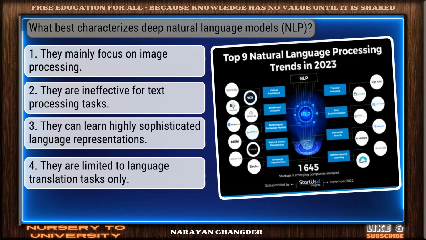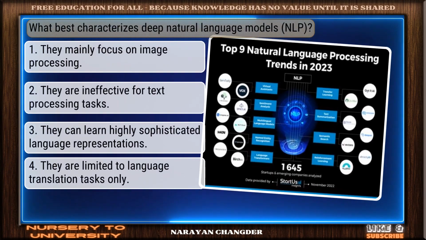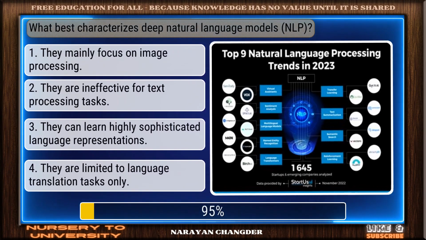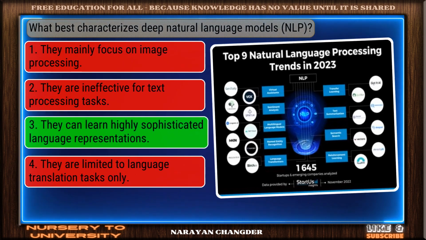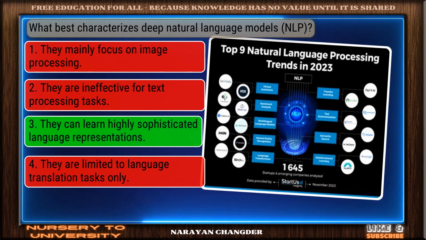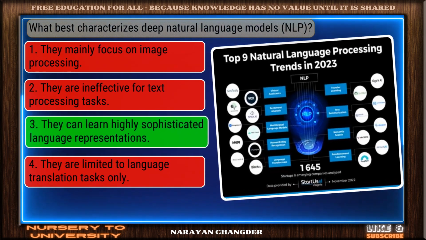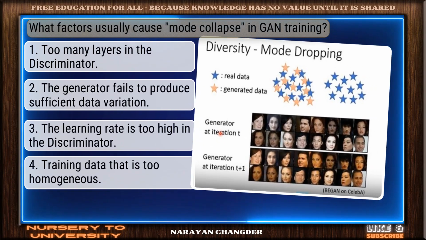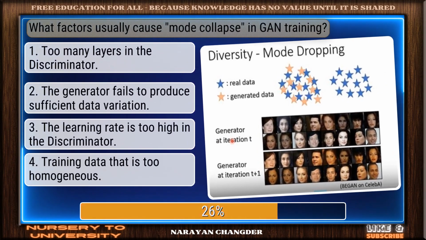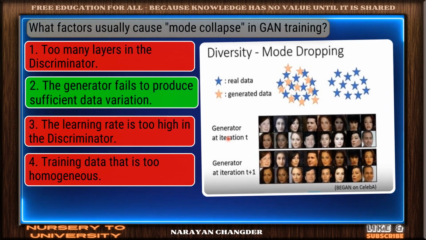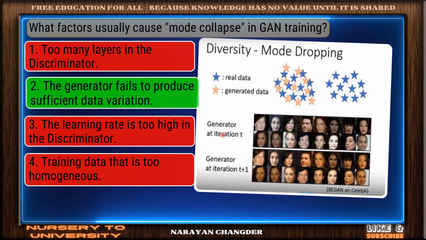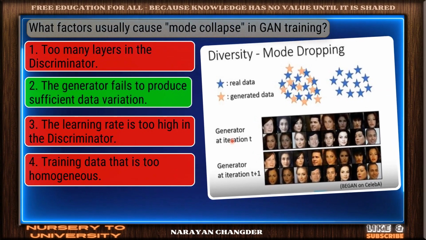Question number 17. What best characterizes deep natural language models? Nice selection. They can learn highly sophisticated language representations is the correct and valid answer. Question number 18. What factors usually cause mode collapse in GAN training? Nice work. You chose the generator fails to produce sufficient data variation, and it is correct.